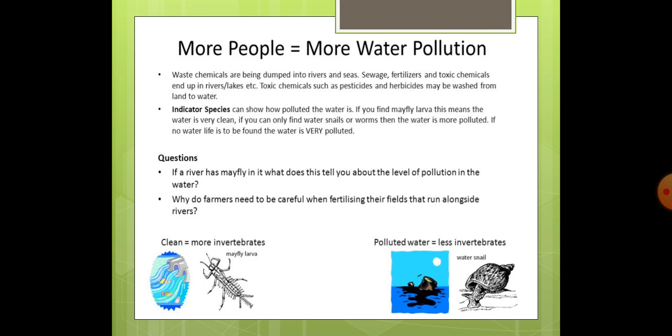So, where there is clean water, we see more invertebrates, and where there is pollution in the water, we see fewer invertebrates. So, these invertebrates are acting as indicator species that explain more about water pollution.